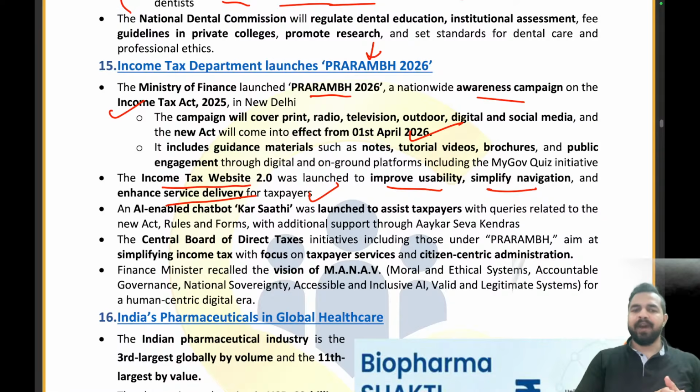Clear everyone? Now the Finance Minister also launched a vision, that is Manav. It also recalls the Vision Manav, that is the moral and ethical system, accountable governance, national sovereignty, accessible and inclusive AI, valid and legitimate system. So this is the Manav system for the human-centric digital era, which has also been recalled by the Income Tax Department. Clear everyone? Everybody able to understand it from examination point of view?